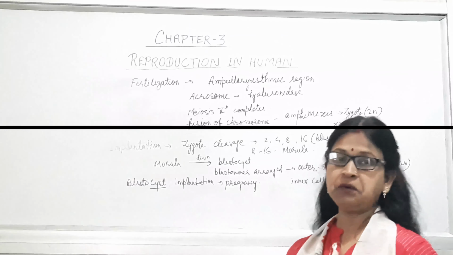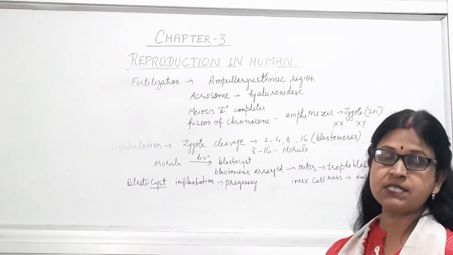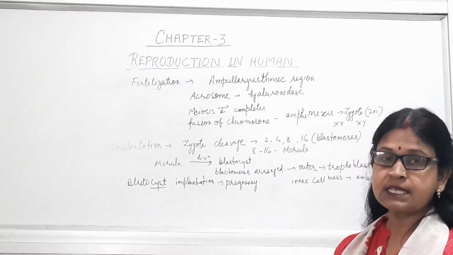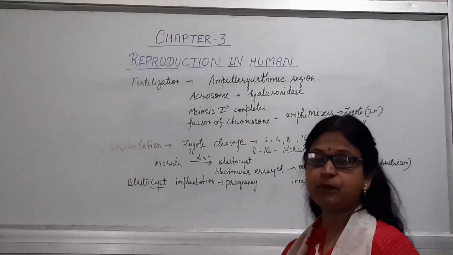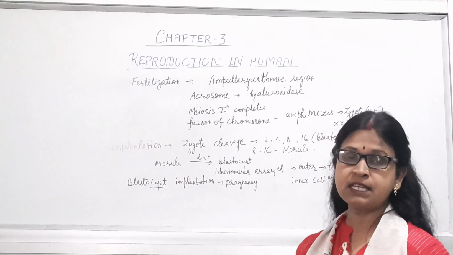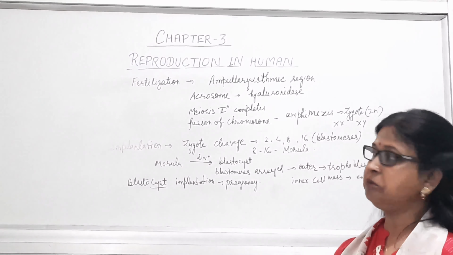We have discussed oogenesis and spermatogenesis, that is, the production of sperm and ovum. Now we'll discuss the fertilization process, that is, the fusion of sperm and ovum, and how the fertilization process occurs in human beings.